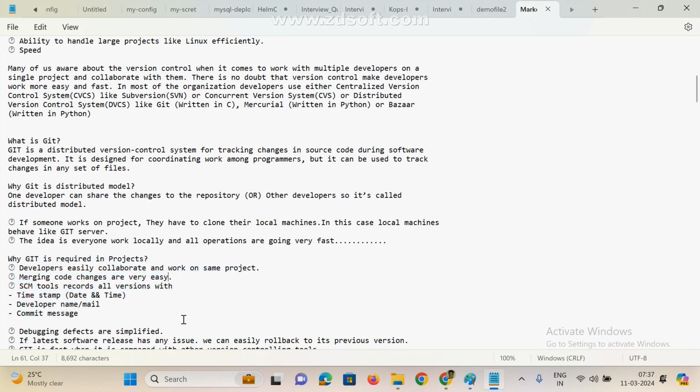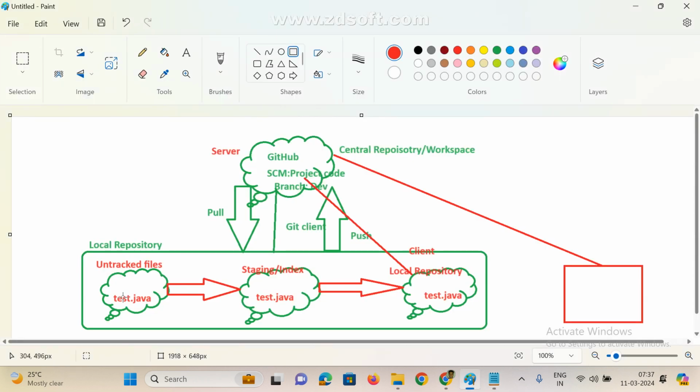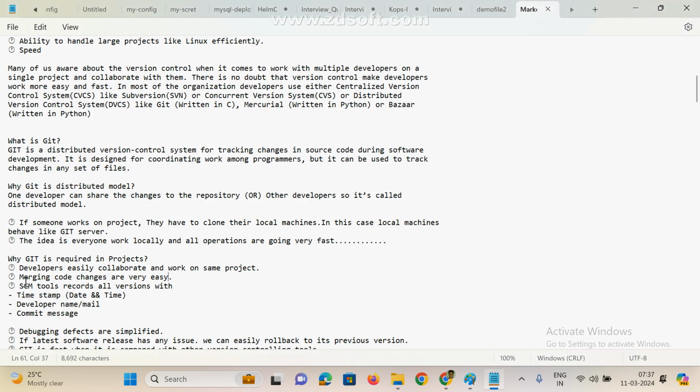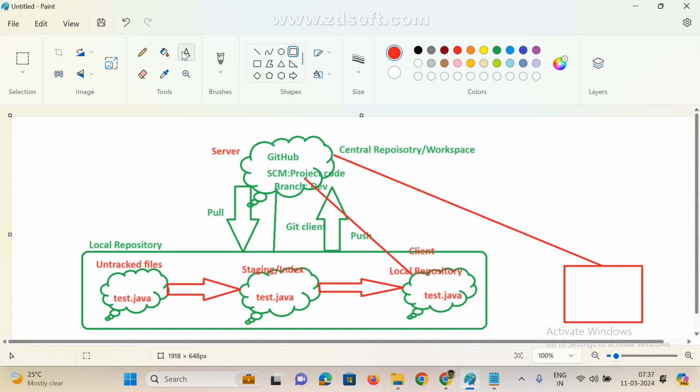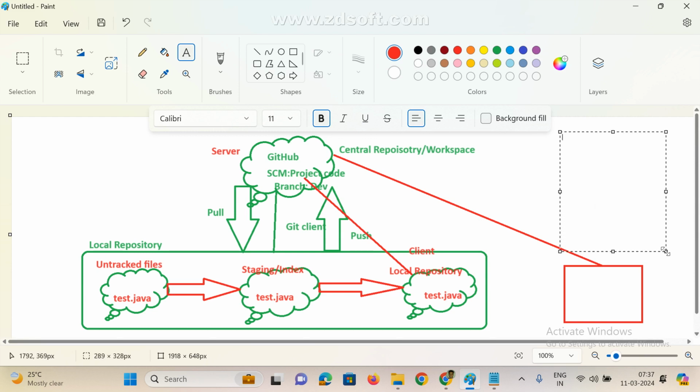See what we can track. For example, I created one file. Who created it? This is mostly what we are maintaining. For example, I created one file, test.java, and here is version control. What are the advantages? This is the versioning. Every day we are modifying, right? So we are maintaining some versioning.